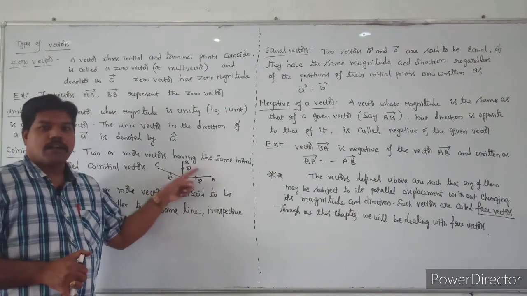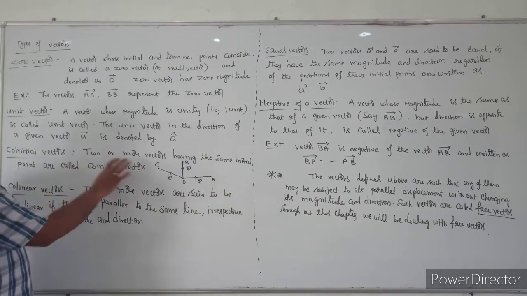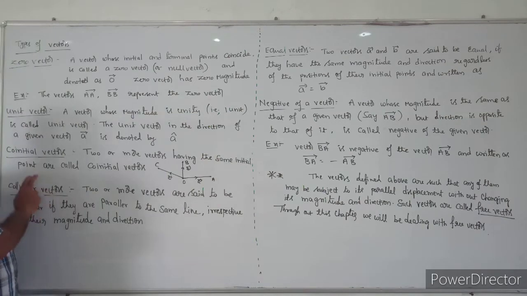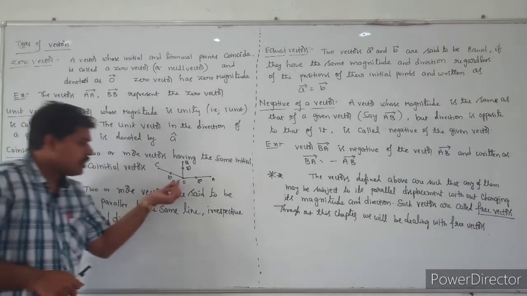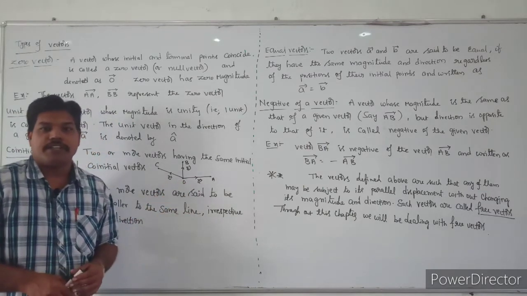So these vectors are called co-initial vectors. Two or more vectors having the same initial point are called co-initial vectors. That means the starting point is the same for all the vectors. Those vectors are called co-initial vectors.